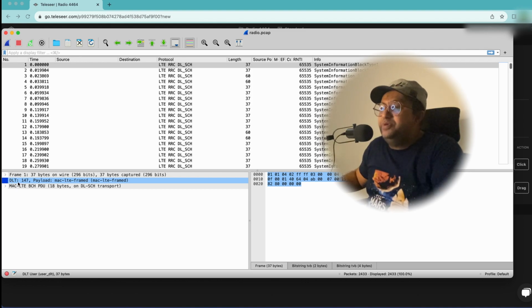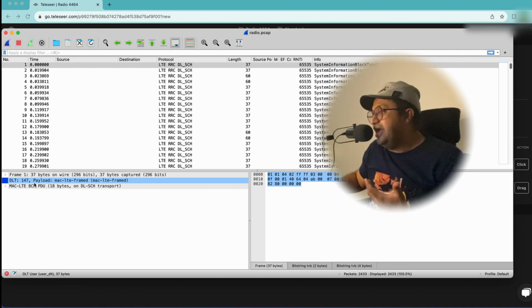Okay, my guess is this is because it uses the DLT user, which is proprietary, to decode this one. This is using the DLT packet. It is not really native, because we need to decode the LTE frame in this case, right? So this is the proper tree.